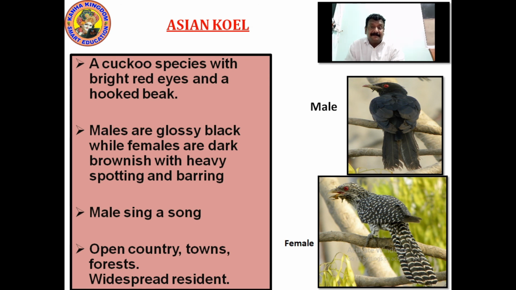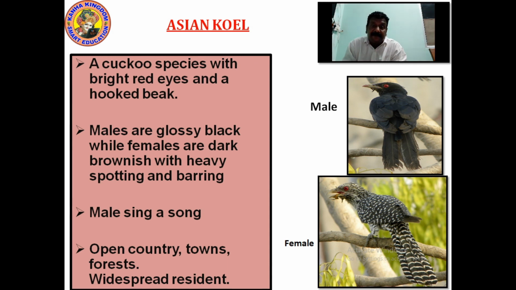Widespread resident. Resident means where the people stay, residence. Where we all stay, this is our residence. So it's a widespread resident. Right? So you know about the Asian quail now. Male and female, you can identify now.